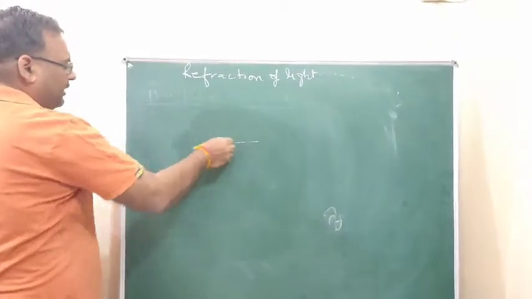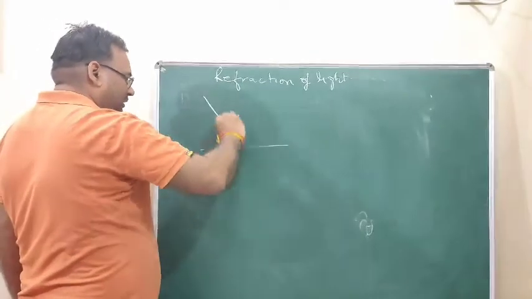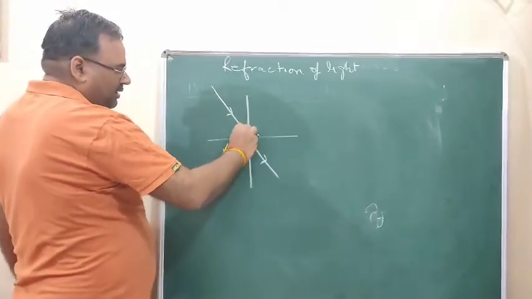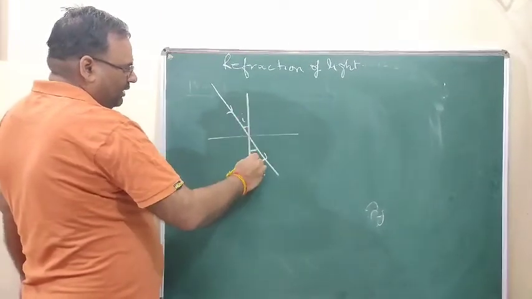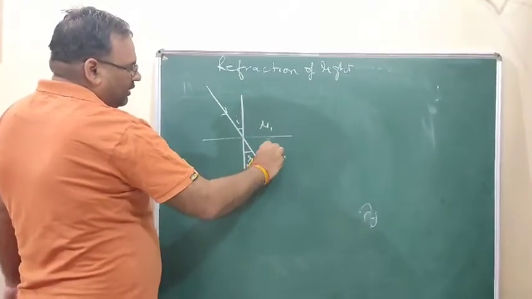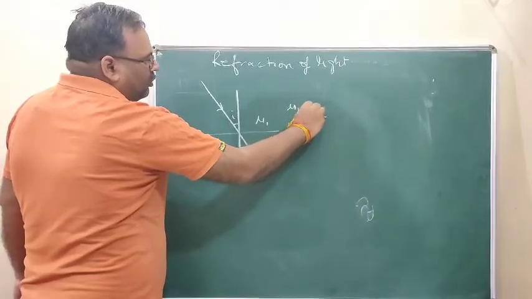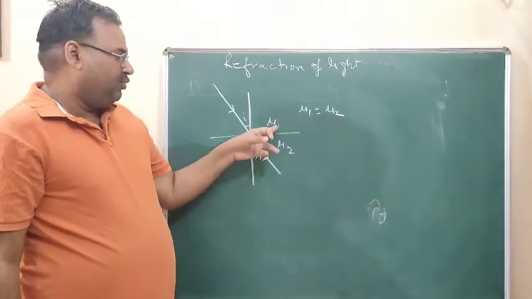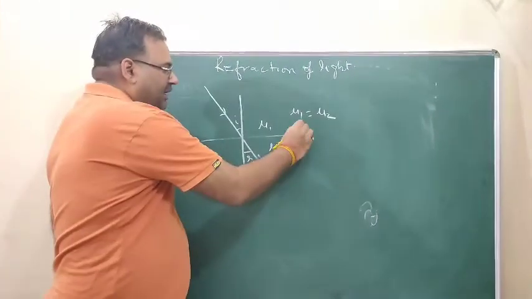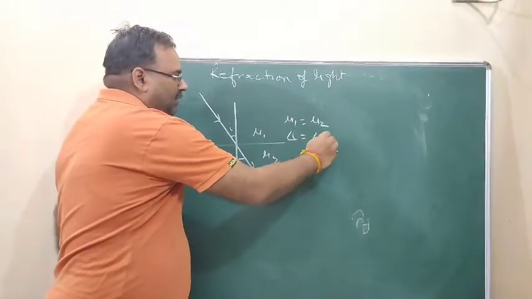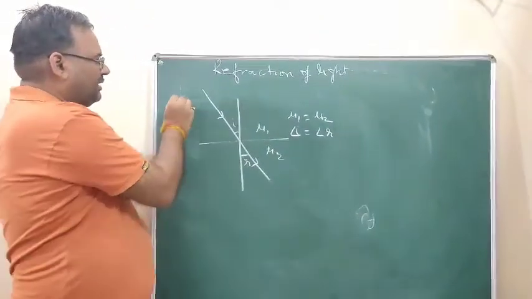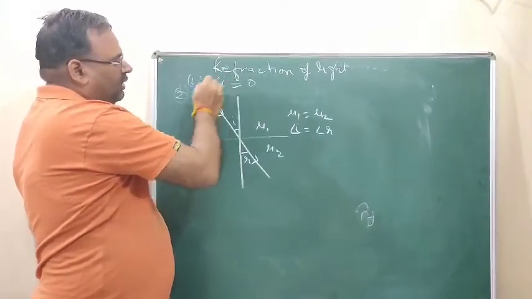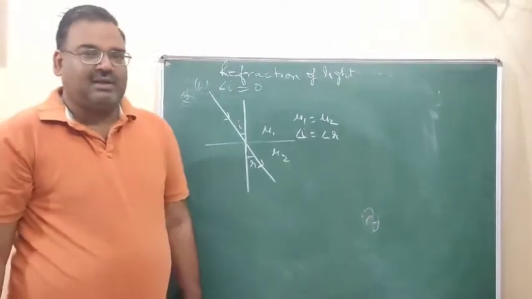When a ray of light passes undeviated, this condition, angle I equal to angle R, holds only when mu1 equal to mu2. So the ray will pass undeviated only when mu1 equal to mu2. In that condition, angle I will be equal to angle R. And the first condition, this is the second condition. The first condition, I have said, is angle I should be equal to 0. When angle I is equal to 0, the ray will pass undeviated.